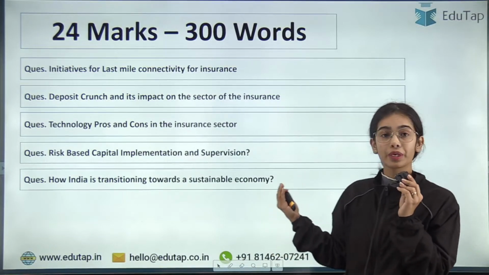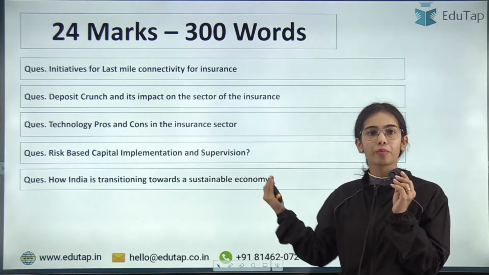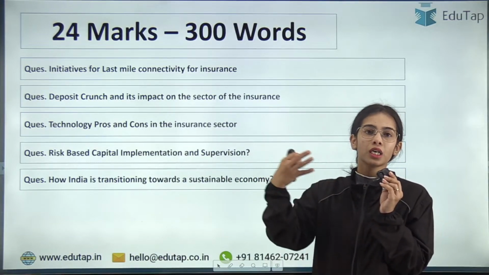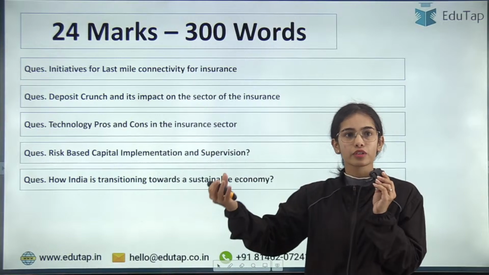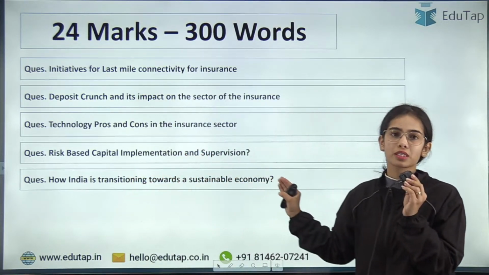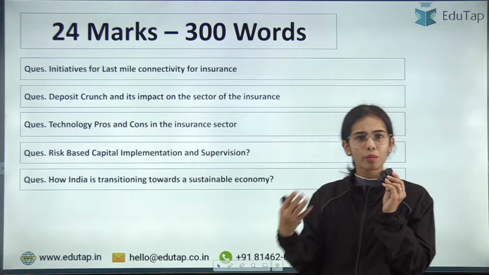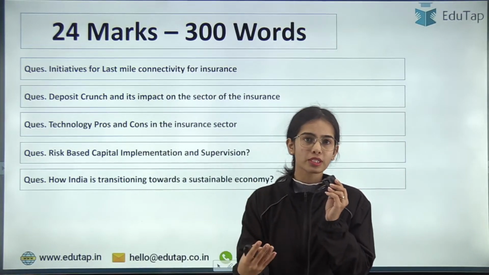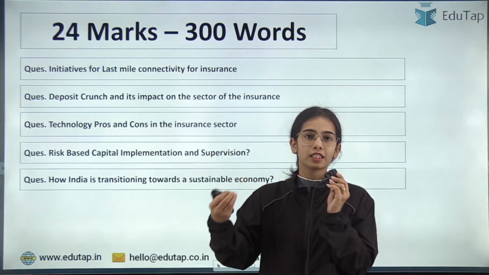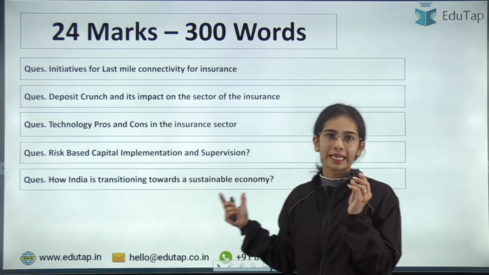So it is a very good question. Sustainable economy and sustainable development is quite in the news recently. It was quite in the current affairs, and here the question is regarding how India is transitioning towards the sustainable economy. So if you know about sustainable development, if you know about the sustainable economy, if you know the steps taken by the government and the different authorities, you could write this answer.